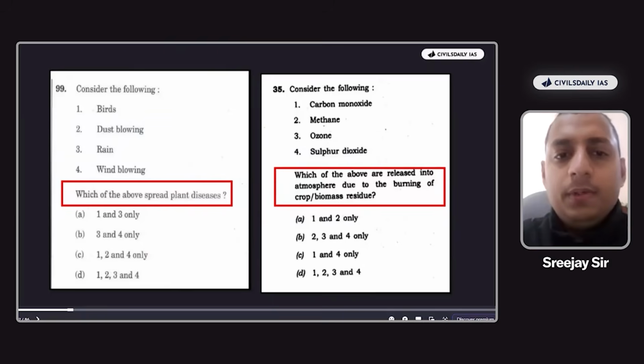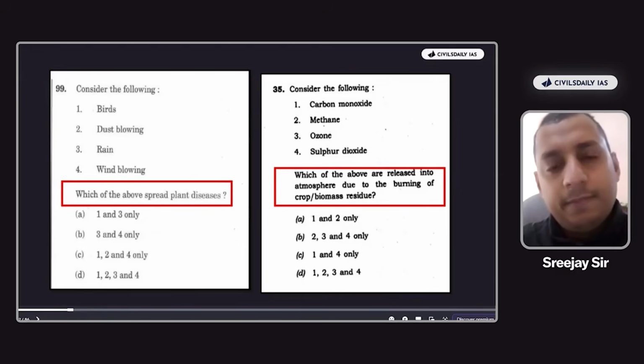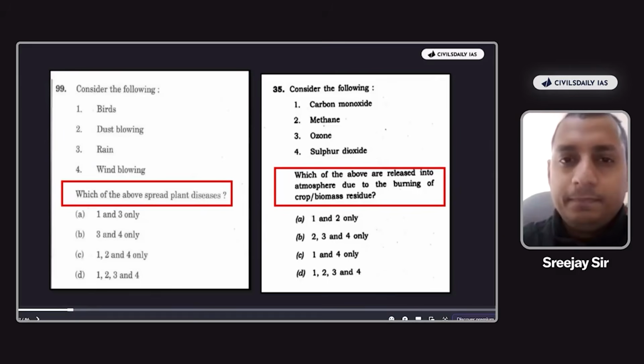Now, what about this one? Which of the above spread plant diseases? Now, can UPSC say that birds, dust flowing, rain, wind blowing do not even spread 0.1% of plant diseases? Can UPSC say that? How can UPSC prove the same? Let's say UPSC has given that wind blowing will not contribute.